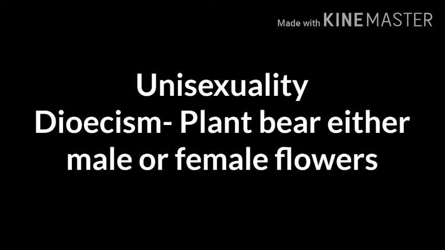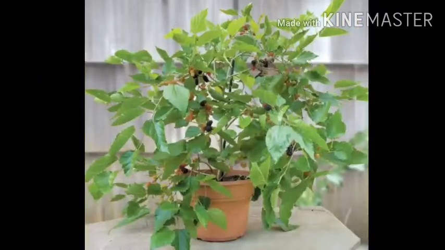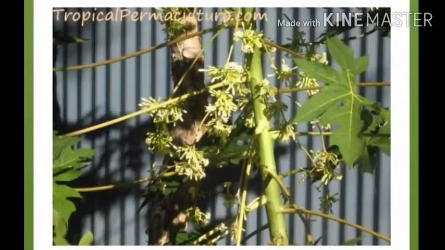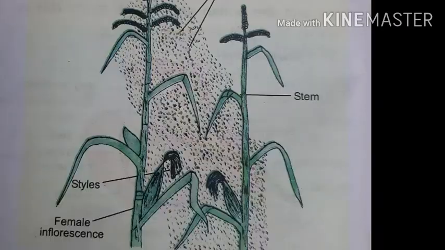Plants may be monoecious, for example maize, or dioecious, for example papaya plant or mulberry plant. In papaya, you know, the male plant is different and the female plant is different. But in maize, in a single plant, both male flowers and female flowers are present, but they are different, not within a single flower.